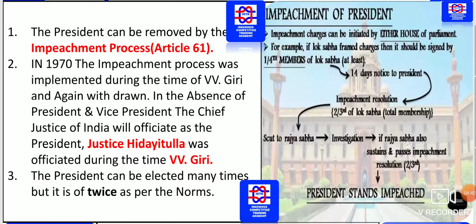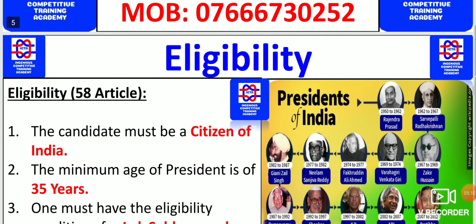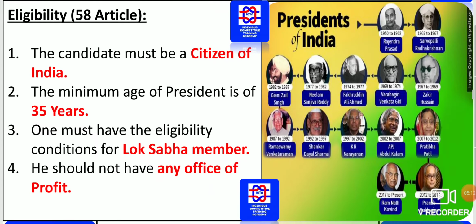As you can see on the right side, this is how the impeachment of the President will be taken up. Initially, it is intimated by either House of the Parliament. Next, 1/4 of the members of Lok Sabha give a 14 days notice to the President. That notice will be given 14 days prior. This resolution will be brought into force by 2/3 of the total members of the Lok Sabha. This is exactly how this process happens.